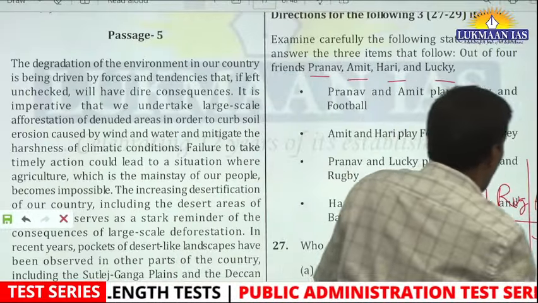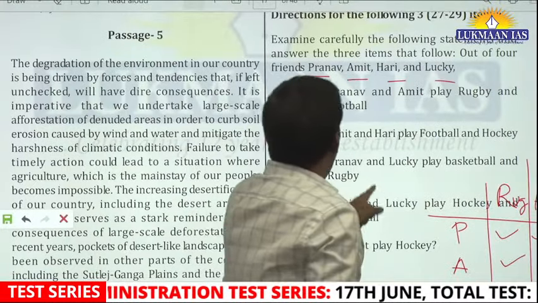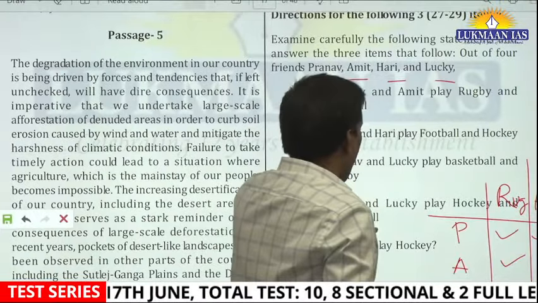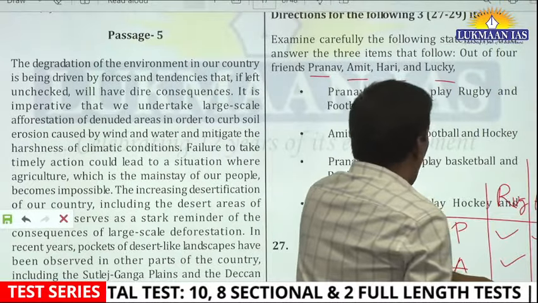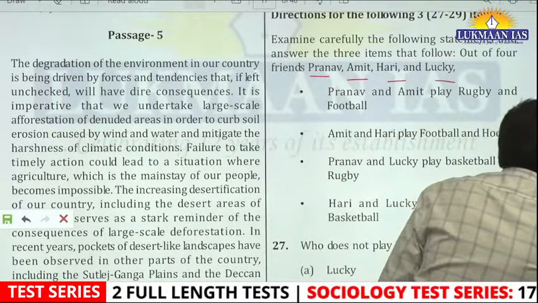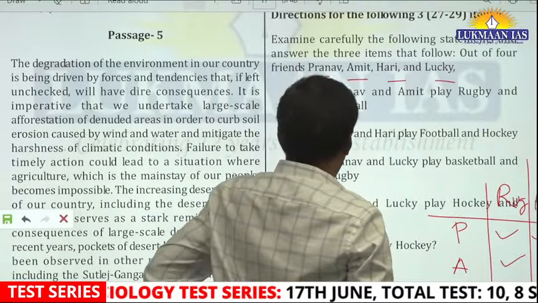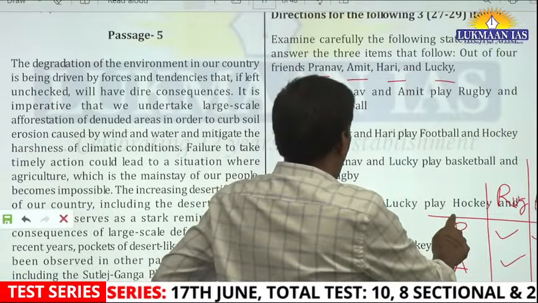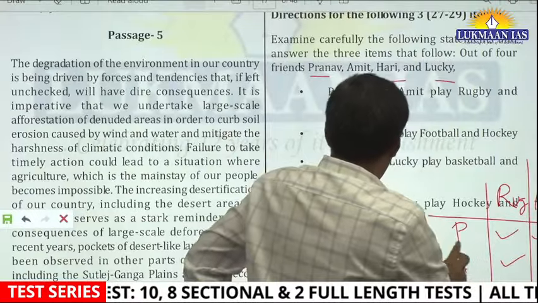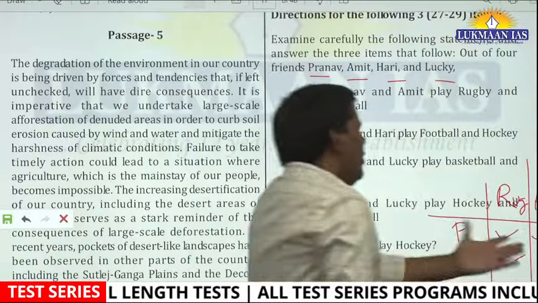Lastly, Hari and Lucky play hockey and basketball. Hari's hockey is already there, and basketball also. So Hari also plays basketball, and Lucky plays hockey and basketball, which are already there. Okay. See, once you have made this grid, right?